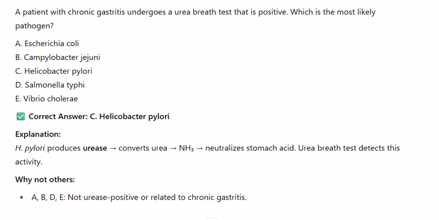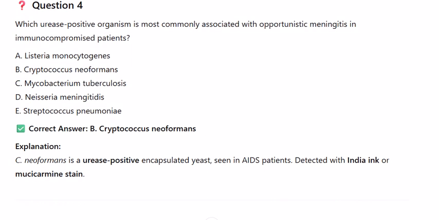Question 4. Which urease-positive organism is most commonly associated with opportunistic meningitis in immunocompromised patients? A. Listeria monocytogenes. B. Cryptococcus neoformans. C. Mycobacterium tuberculosis. D. Neisseria meningitidis. E. Streptococcus pneumoniae. Correct answer, B. Cryptococcus. Explanation. C. neoformans is a urease-positive encapsulated yeast seen in AIDS patients, detected with India ink or mucicarmine stain.